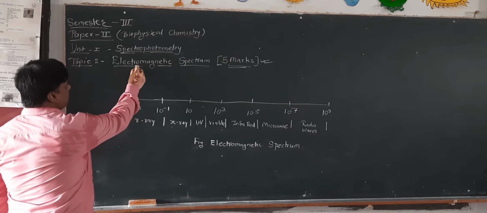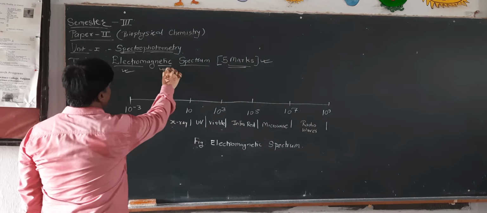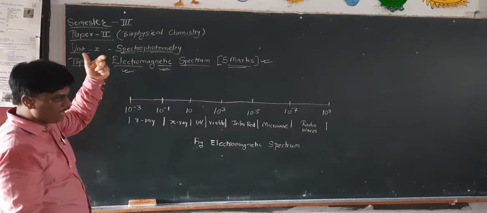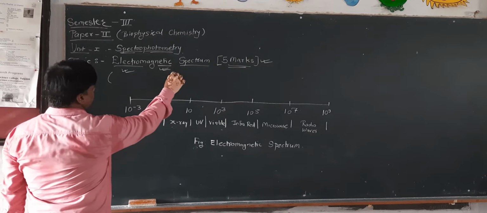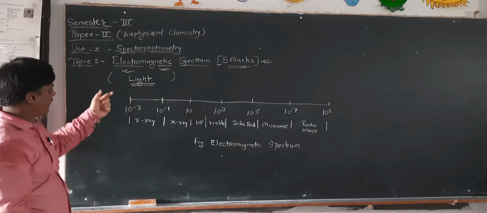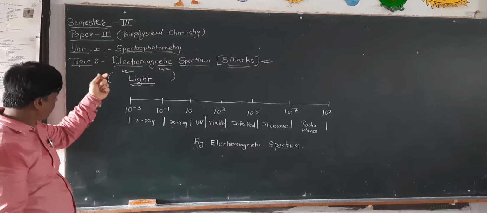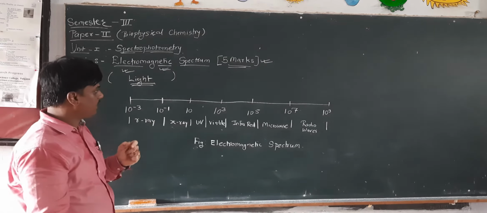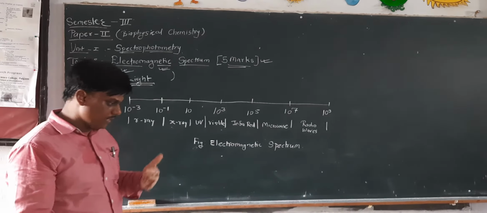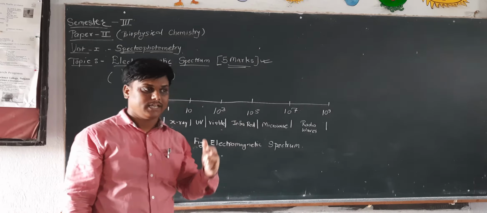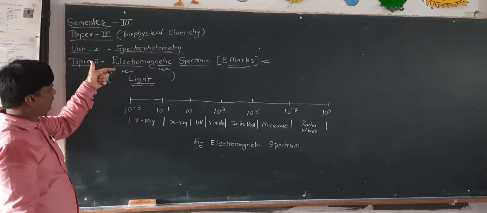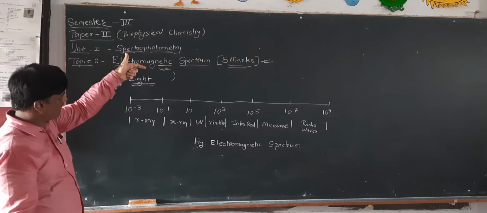As you all know, electromagnetic means having both properties, that is electric property as well as magnetic property. In that we simply call it light, because you all know that light has both electric and magnetic properties. That is also called the dual nature of light, that is they are present in two forms, in wave form as well as in particle form.